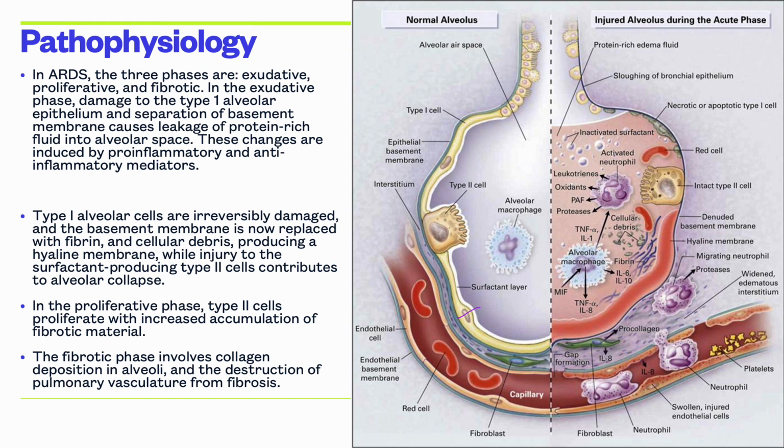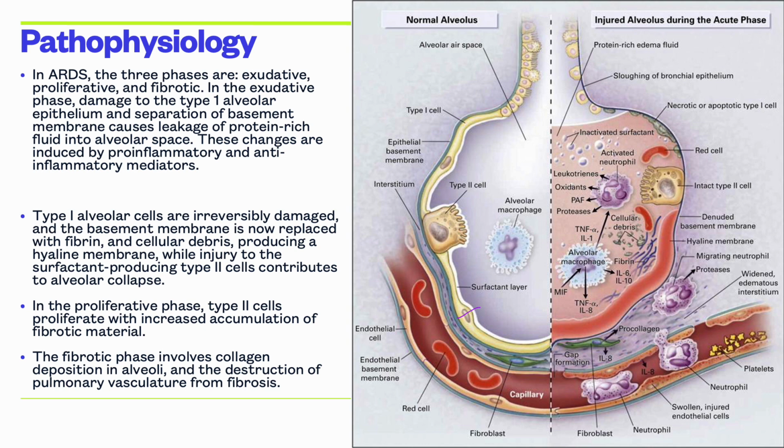Type 1 alveolar cells are irreversibly damaged, and the basement membrane is now replaced with fibrin and cellular debris, producing a hyaline membrane. Meanwhile, injury to the surfactant-producing type 2 cells contributes to alveolar collapse. In the proliferative phase, type 2 cells proliferate with increased accumulation of fibrotic material. The fibrotic phase involves collagen deposition in alveoli and the destruction of pulmonary vasculature from fibrosis.